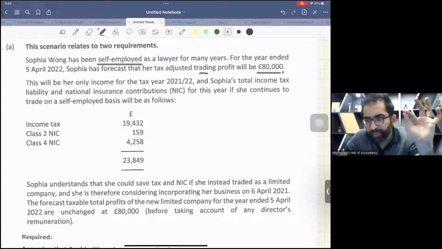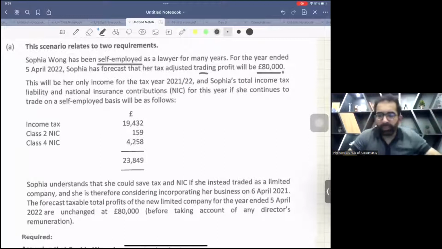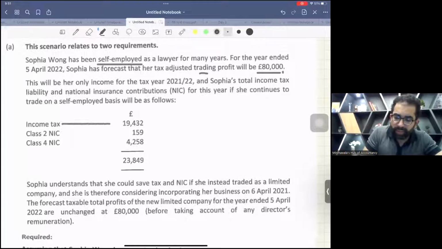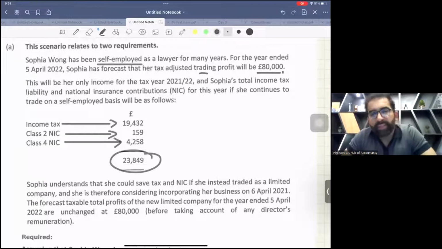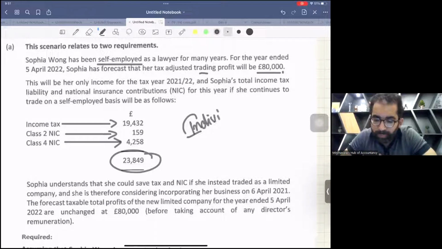Whenever you are a sole trader, individual, and you are earning business income, trading income, you normally pay 3 types of taxes. Number 1, income tax. Number 2, class 2 NIC, and number 3, class 4 NIC. So right now, the existing total tax paid by this individual Sophia Wong is 23849. This is the existing package if she works as a sole trader individual.